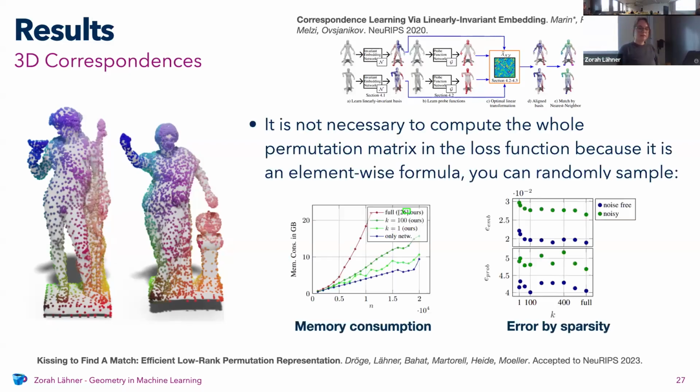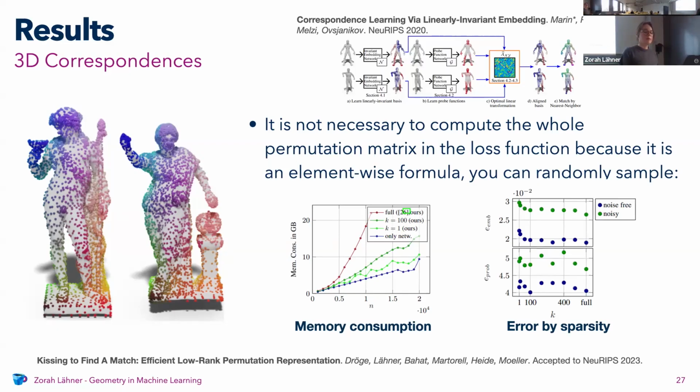But the fun thing is that if you look at the loss function, you actually don't have to look at every entry in the matrix at the same time, because it's an element-wise formula. So you can take just the inner product of some row and column, and then the element-wise nonlinearity. You can choose randomly, or not so randomly, a few of the entries and only use those for the loss.